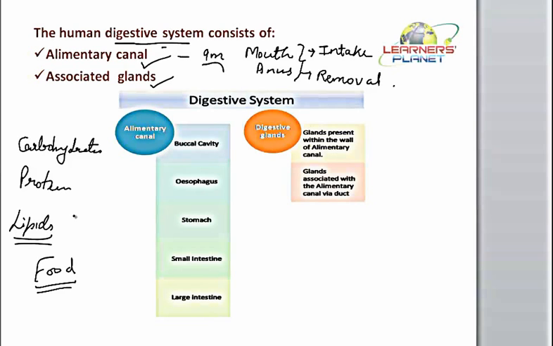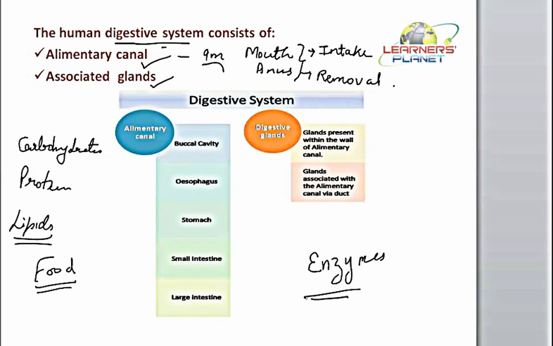Now this digestion is supported by special regulatory molecules present inside the alimentary canal. These molecules are known as enzymes. Now what do you think, where are these enzymes present? I said they are present in the alimentary canal. So are these enzymes present all the time? If they were, what would happen? They could digest the normal composition of our own cells, as all these cells are made up of these biomolecules only, like carbohydrates, proteins, lipids, and other things.